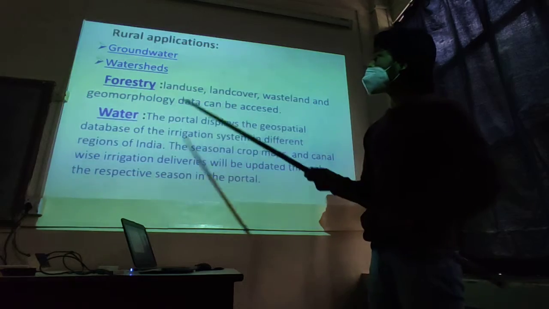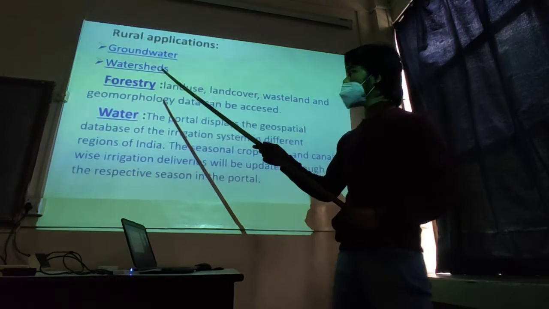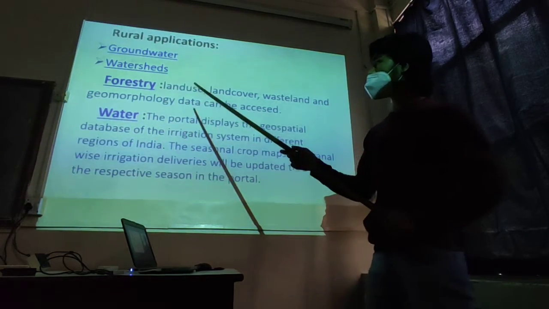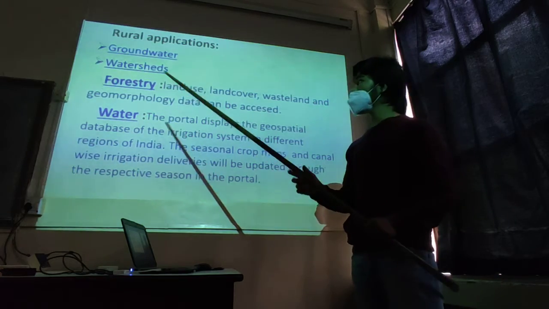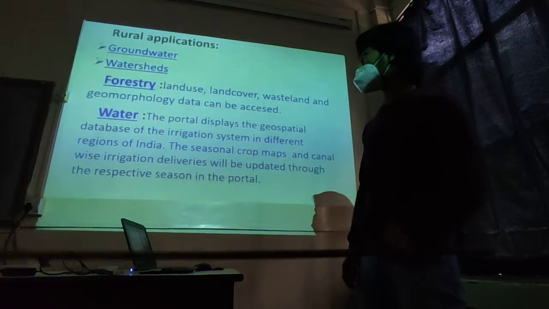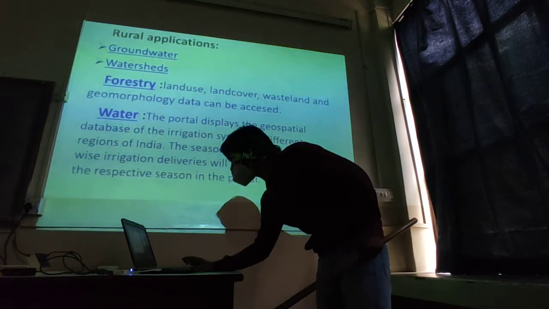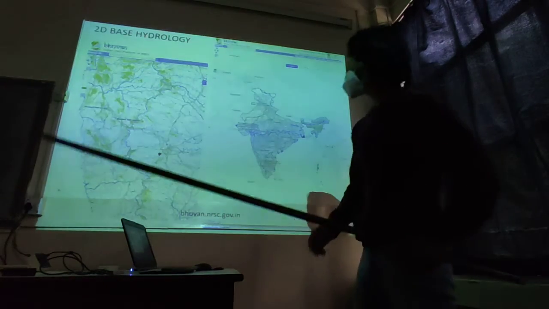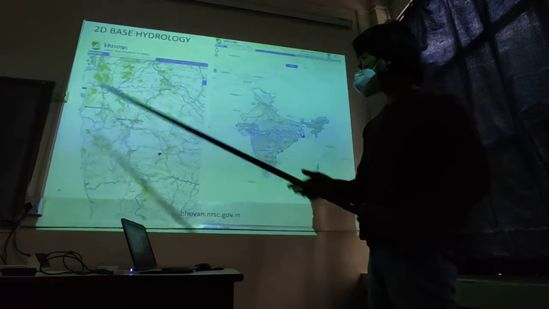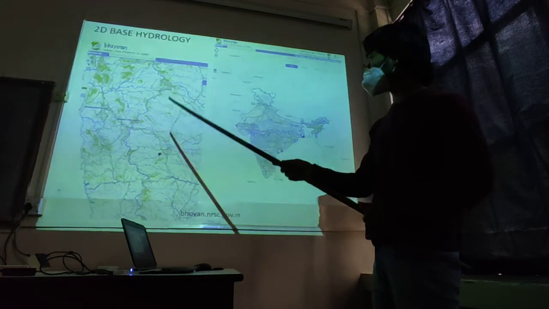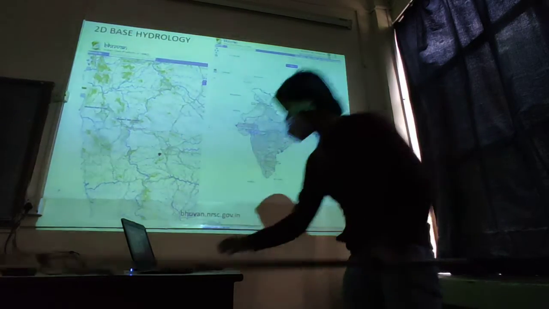Next we have the rural applications: groundwater, watersheds, forestry and water. All this can be monitored using the Bhuvan app. For groundwater, as I've shown you before, you can see the drainage pattern and all.